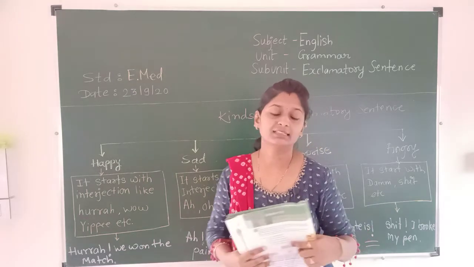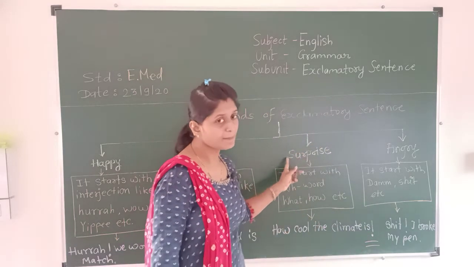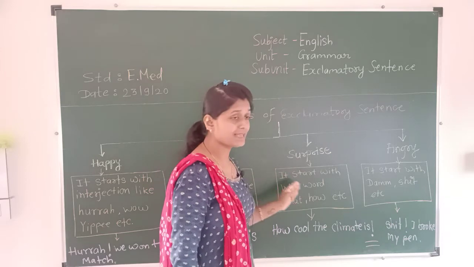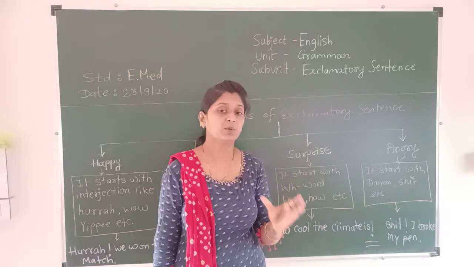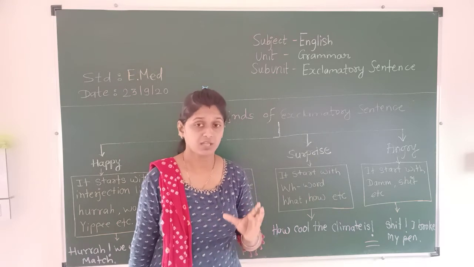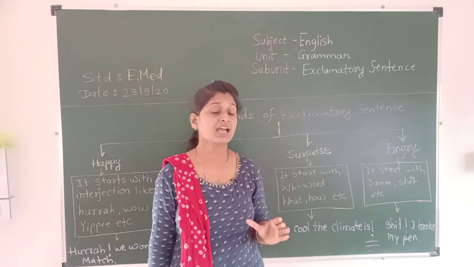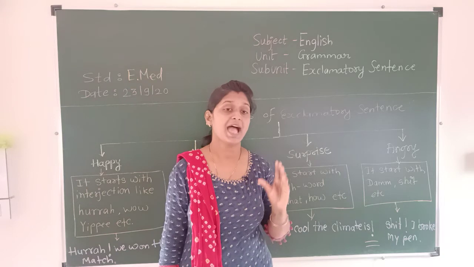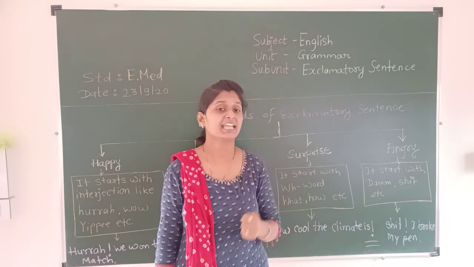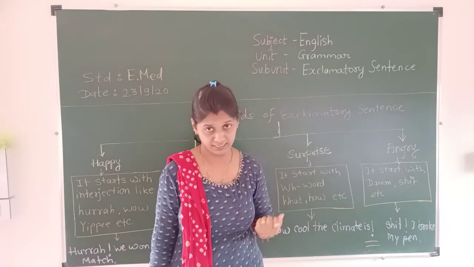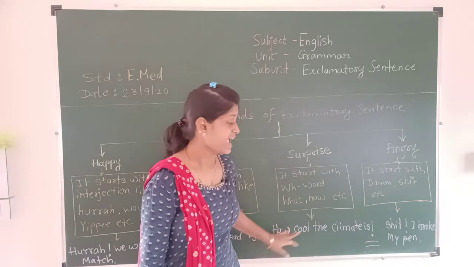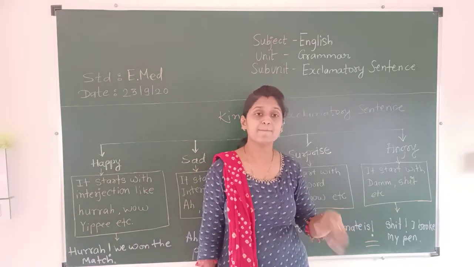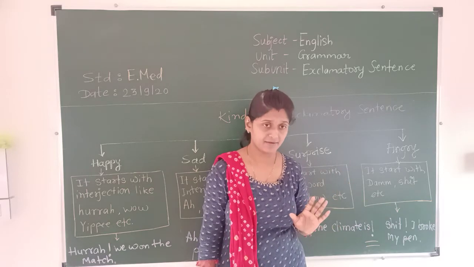Okay. And the third type is the surprise sentence. Now a surprise sentence always starts with the WH word and expresses the surprise feeling. It starts with a WH word and ends with am, is or are.